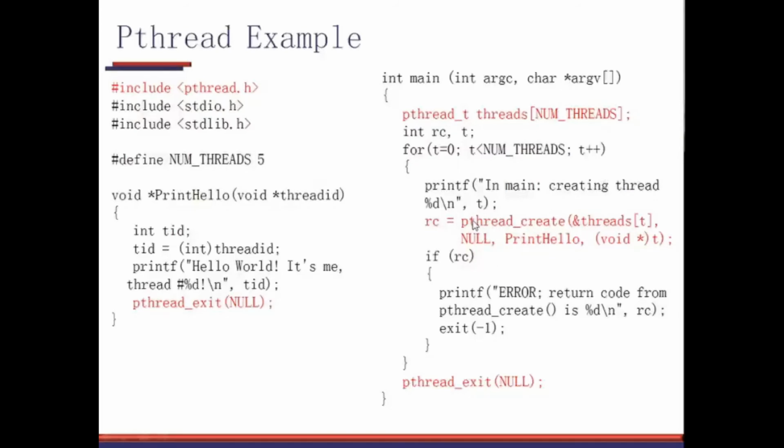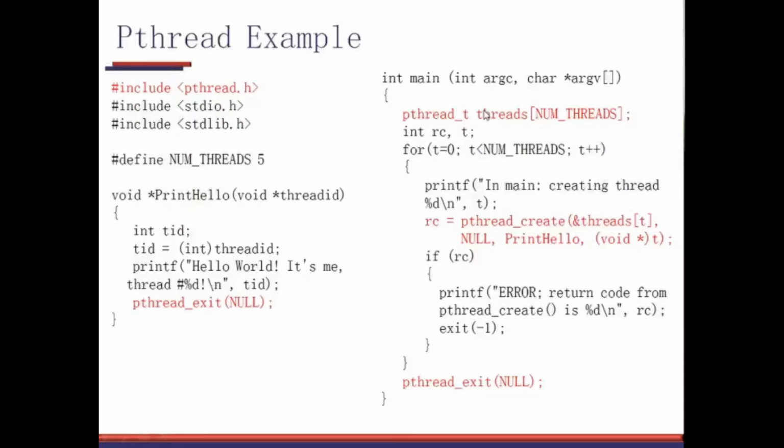Then I execute pthread_create, the function to create a thread. What I'm doing here is passing the address of the array variable indexed by t. So starting from 0, 1, 2, 3, 4, I'm giving the array variable here.